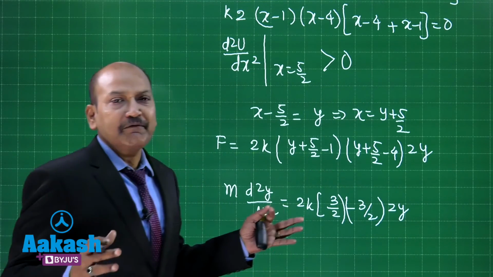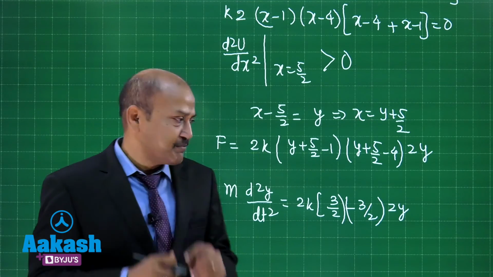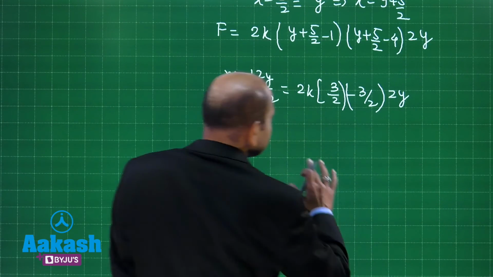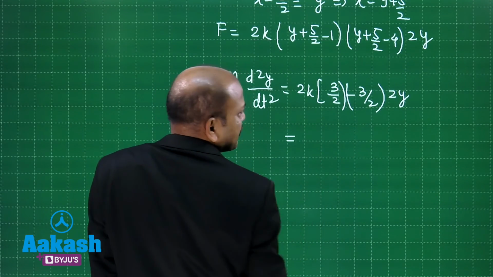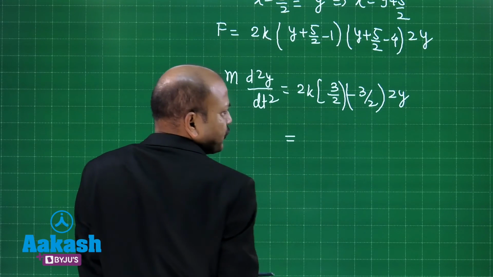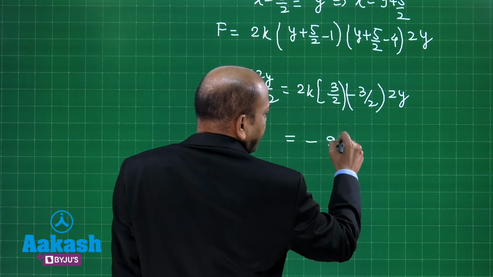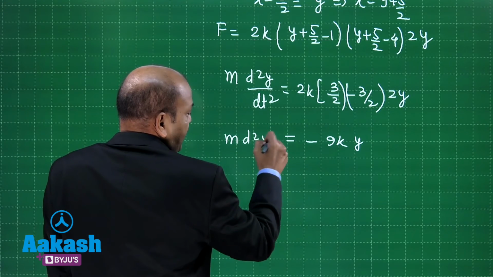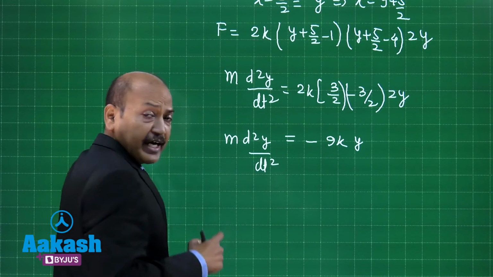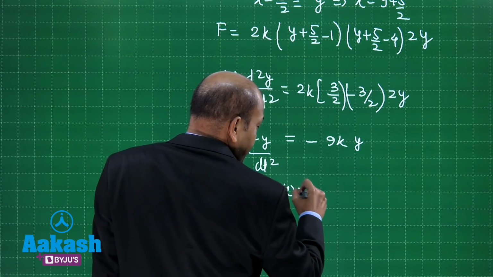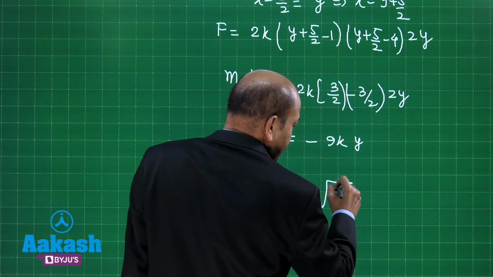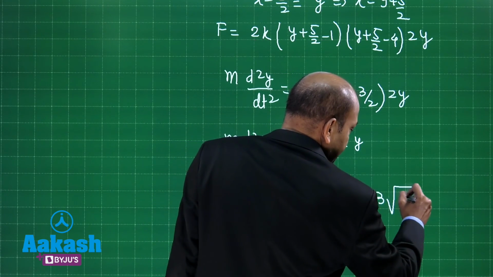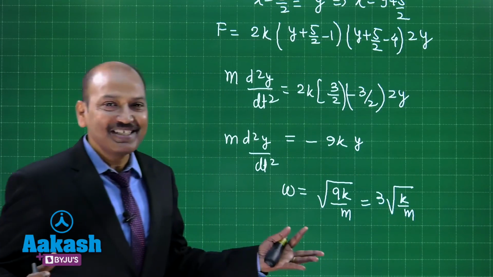Now we have the expression for the required SHM that we were interested in. In the next step we can just simplify this, and this then comes out as what? 2 into 2, 4, and there is 4 in the denominator too. This is minus 9ky. So m d2y by dt square is equal to minus 9ky, which means the angular frequency omega is equal to square root of 9k divided by m, or it is equal to 3 root k divided by m. And which means the question is solved.